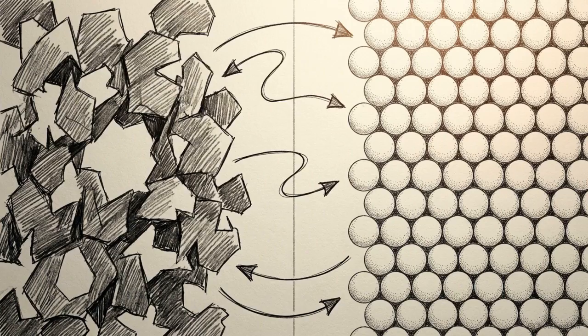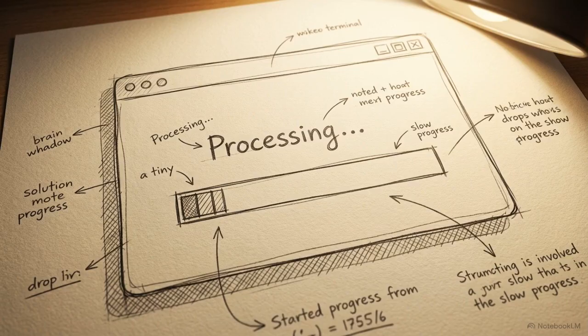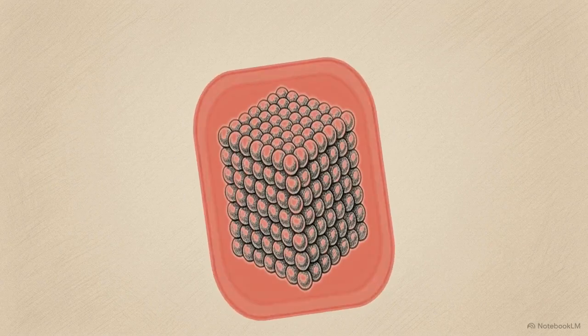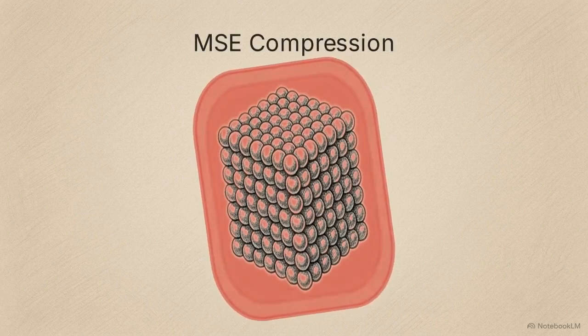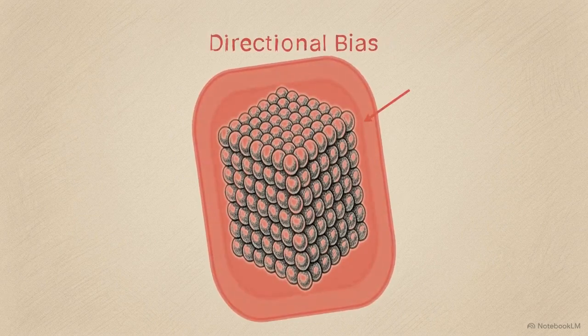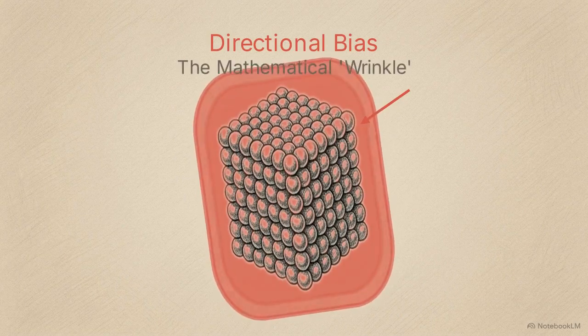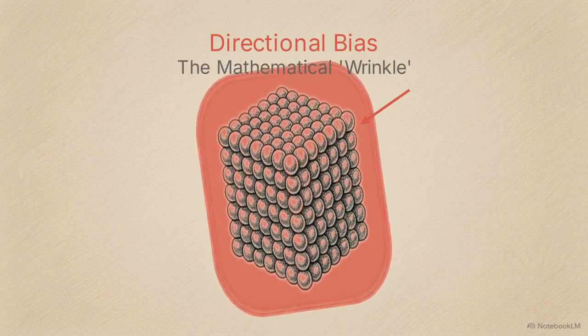Mathematically altering the shape of the data, rather than deleting information to make it fit, allows the system to bypass the painfully slow processing times of older compression methods. But packing data this tightly introduces a new problem. The mathematical compression creates a tiny directional bias. It's a lot like packing a suitcase so tightly that your favorite shirt gets a wrinkle.